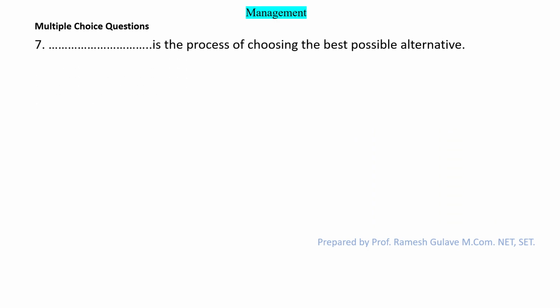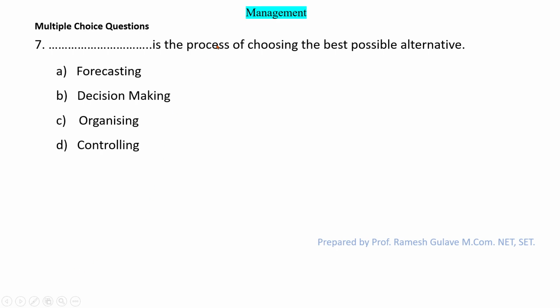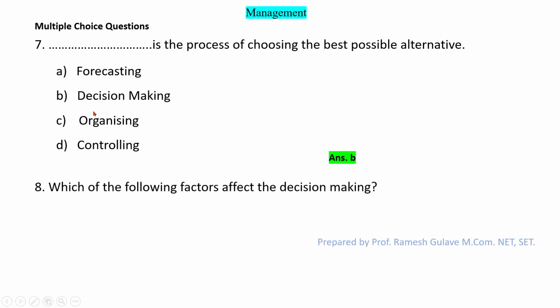Next question says dash is the process of choosing the best possible alternatives. So basically it is about the process of choosing the best possible alternative. So basically when we make a choice, it is basically a decision. So here option B is the right answer, right? Decision making is the process of choice. When we choose, it means we make a decision in the organization, right?